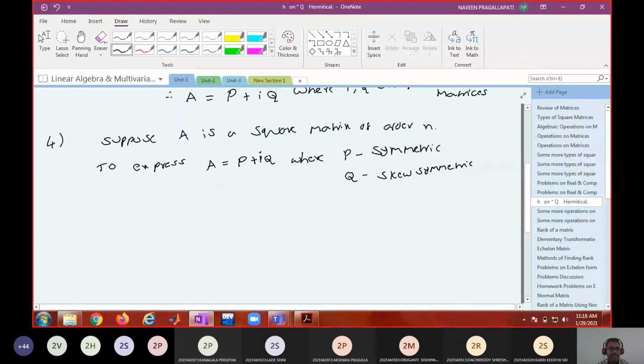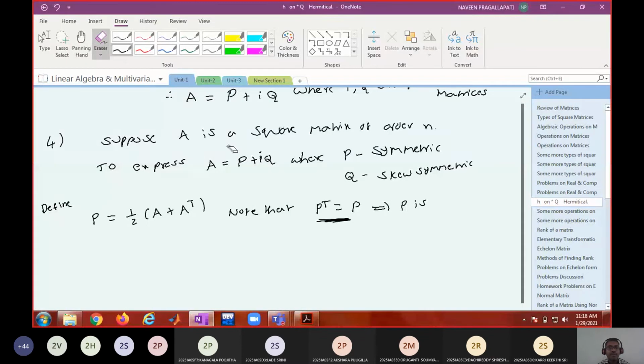Okay, how can I define them? The definition is in a similar way. You define P equal to 1 by 2 times (A plus A transpose). Note that P transpose equal to P. We already did it several times. This implies that P is symmetric. In exams you show this if it is asked. So note that P is symmetric. This part we proved.